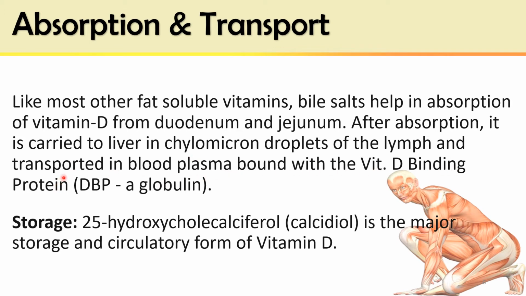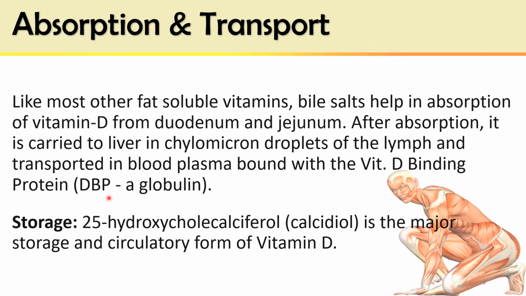It is not transported free, but rather bound with the vitamin D binding protein, DBP, which is a globulin in nature. When bound with the globulin DBP, it circulates in the blood plasma and is carried to the liver for first hydroxylation at the 25 position of the side chain.